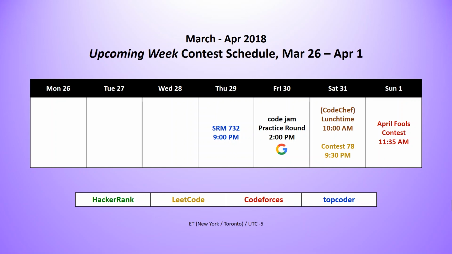A week before that, starting this Friday, they have a practice round where you can familiarize yourself with the environment. On Saturday, we have, of course, the weekly LeetCode contest in the evening, and in the morning, I'm going to be checking out the CodeChef lunchtime contest, and I'll be thinking about adding CodeChef to the list of sites that I cover. And we're finishing off the week with Codeforces' April Fools' contest.